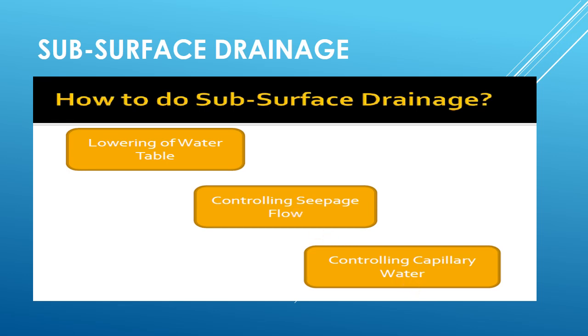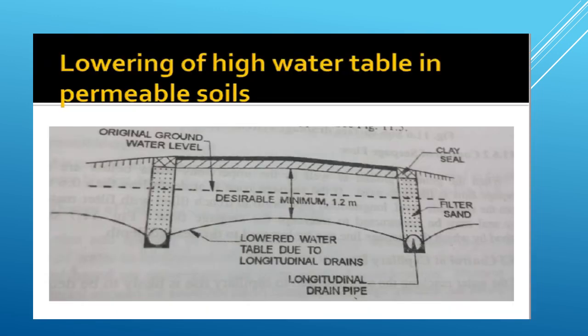And control of capillary rise. If the water reaching the subgrade due to capillary rise is likely to be detrimental, it is possible to solve the problem by arresting the capillary rise instead of lowering the water table. The capillary rise may be checked by providing the suitable capillary cutoff by granular capillary cutoff method or impermeable capillary cutoff method.